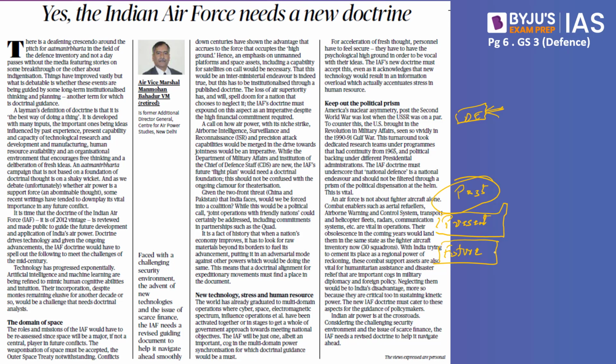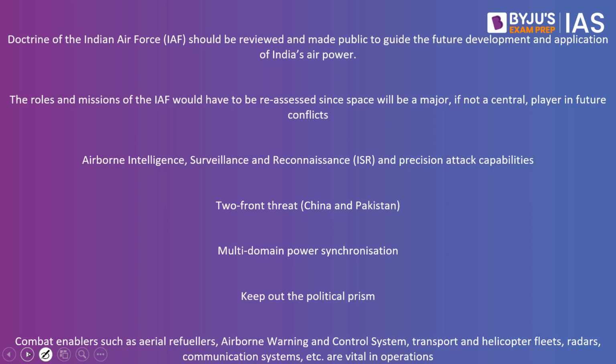So this article goes on to say that there are a series of recommendations that have to be considered, and these recommendations will have to be placed in this future doctrine for the Air Force. What are some of the suggestions or ideas espoused by the author? First, he says that the doctrine of the Indian Air Force should be reviewed and made public to guide the future development and application of India's air power.